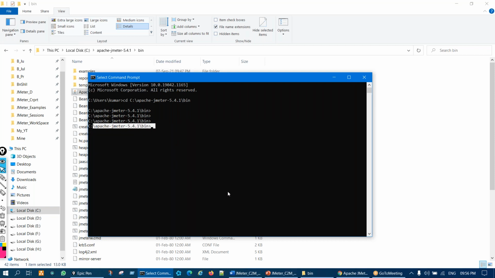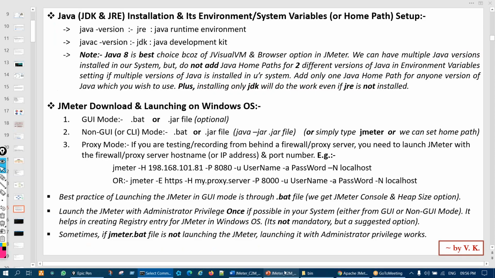Now here you just type jmeter, simple. But there are other ways as well, like jmeter.bat.